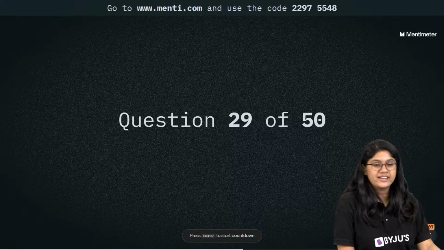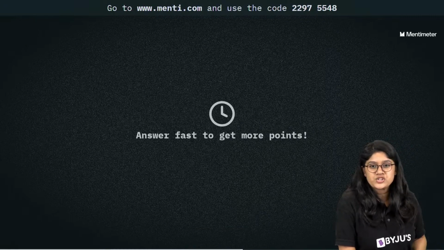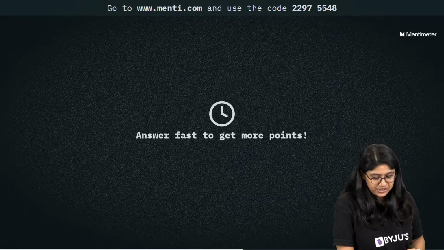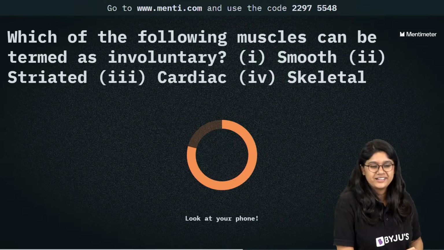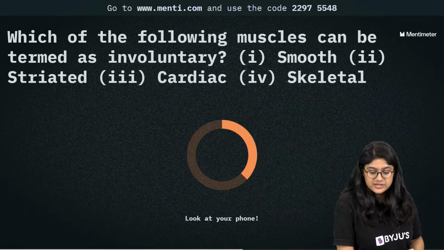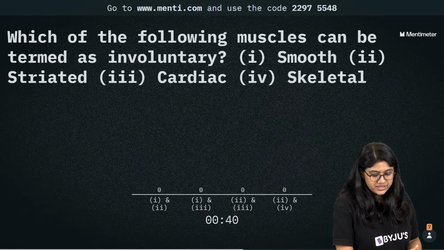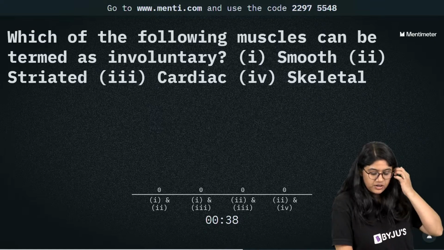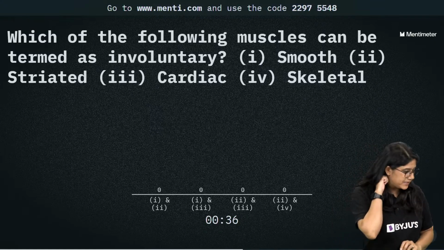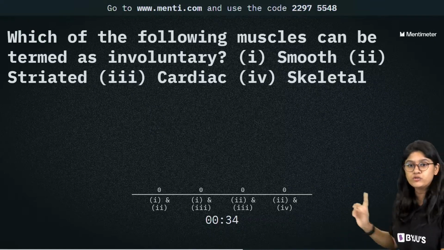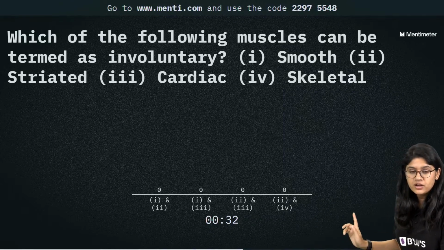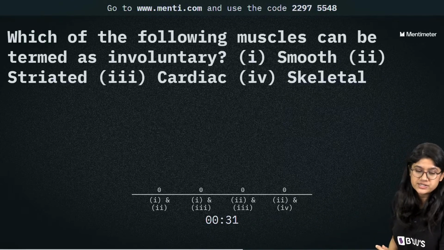Okay, question number 29, everyone, on your screen. Which of the following muscles can be termed as involuntary? Smooth, striated, cardiac, or skeletal? Now take your time. Please just go through it. You have to look for the combinations, right?